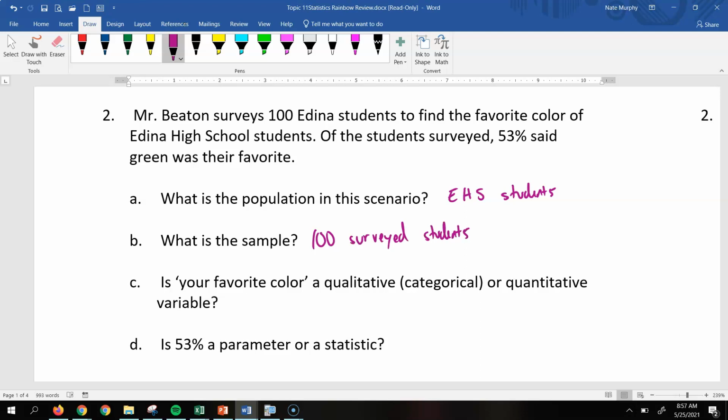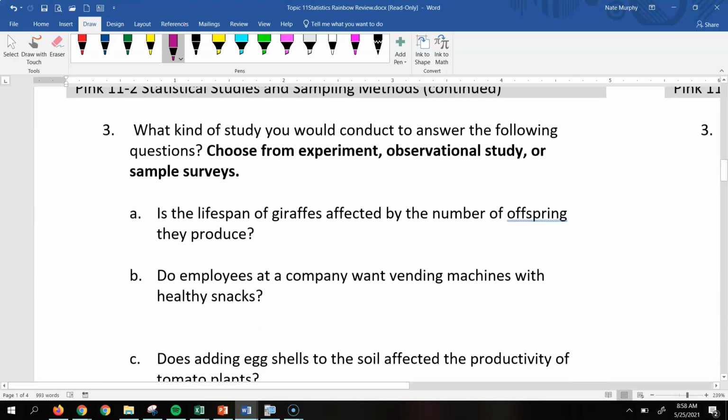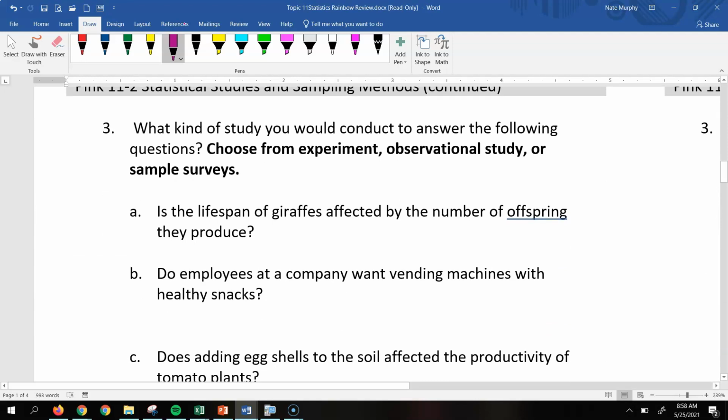And is your favorite color a qualitative or categorical, or a quantitative variable? It would be categorical, because again, it's not giving a number as a response, it's giving a category, a color, as a response. And is 53% a parameter or statistic? Well, that would be a statistic because it describes a sample of the population. That's what a statistic does. It's describing a sample of the population. All right, so that's the front side. So let's look at the back side of this pink section.